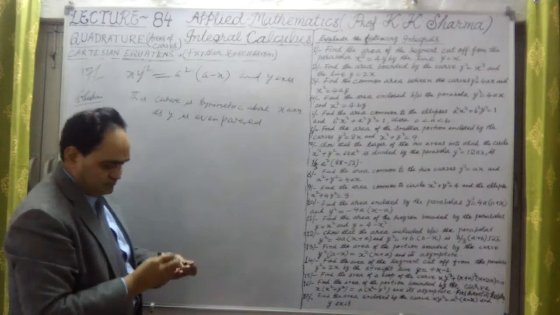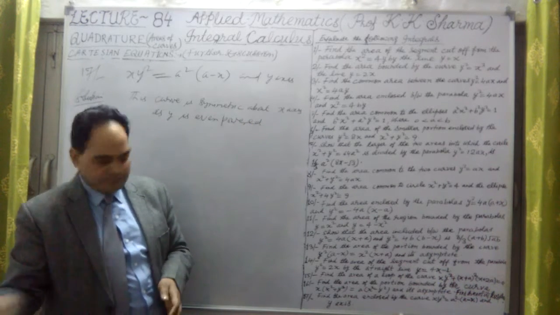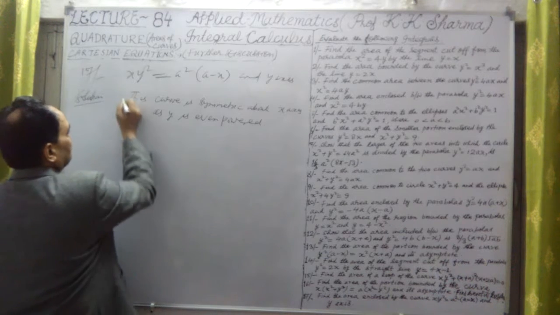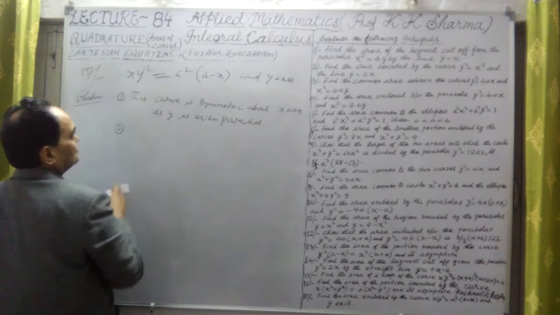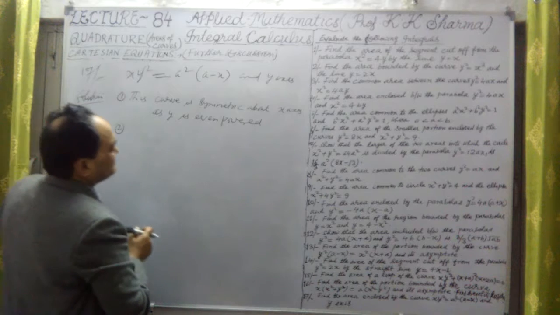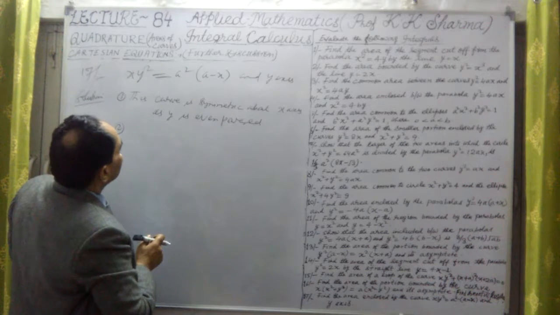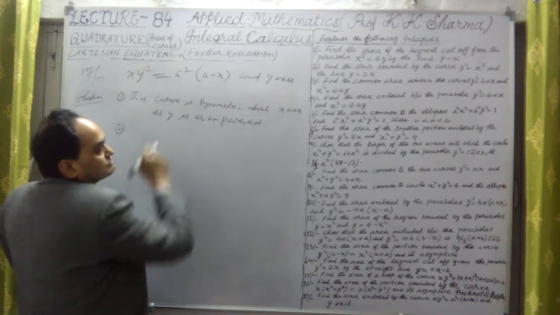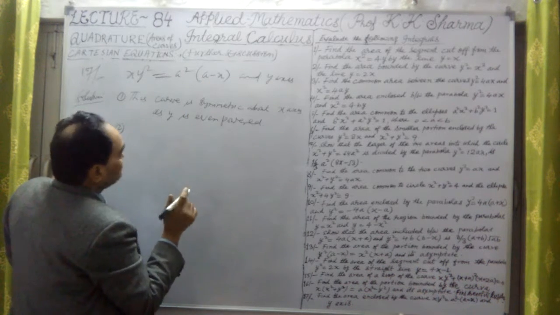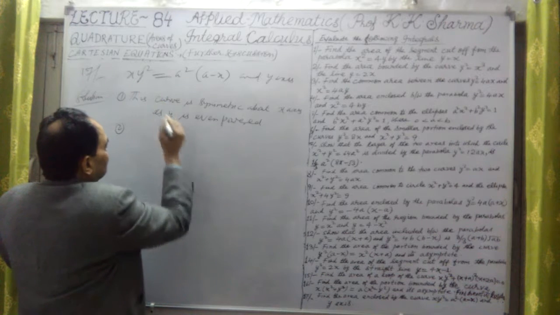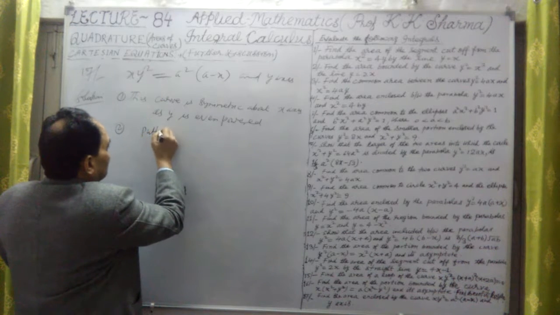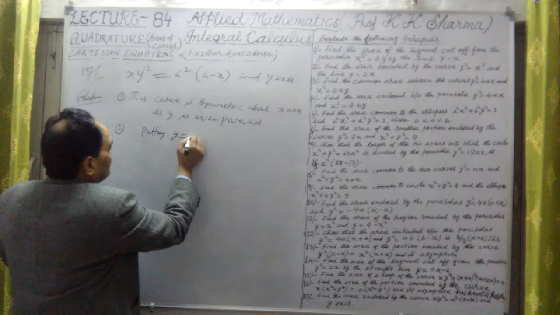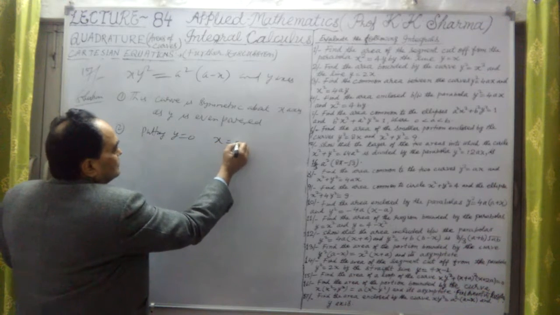Y is an even power, first point. Second point, the curve is not passing through the origin, but its vertex will be a, 0. Putting y equal to 0, we get x equal to a.